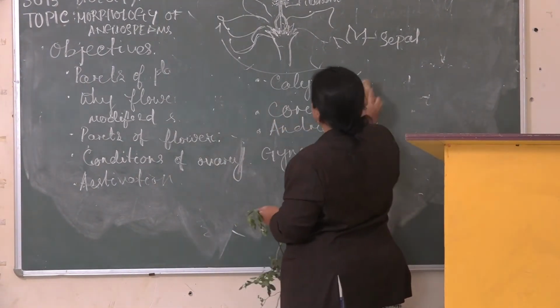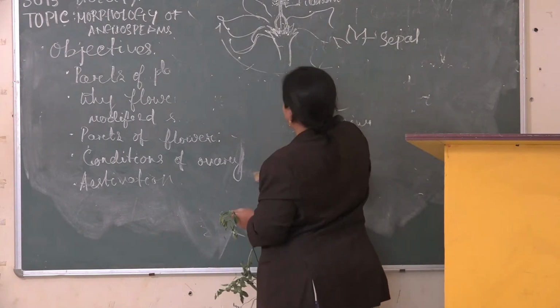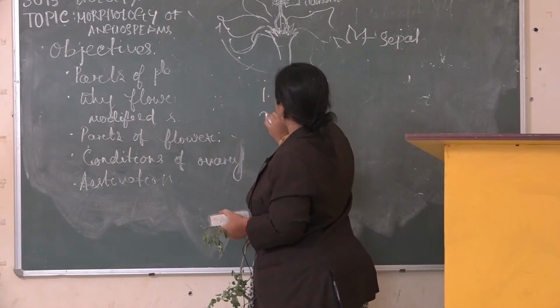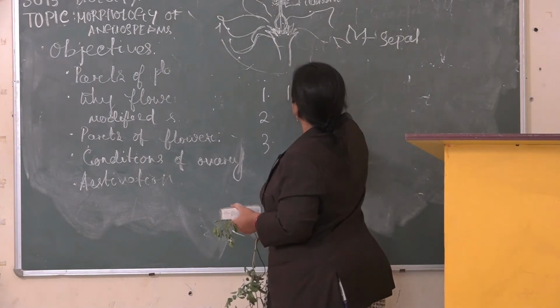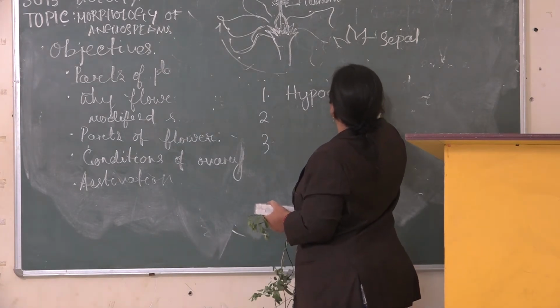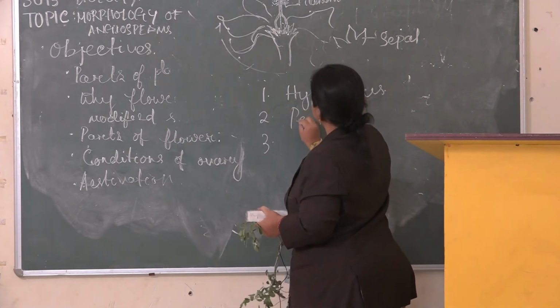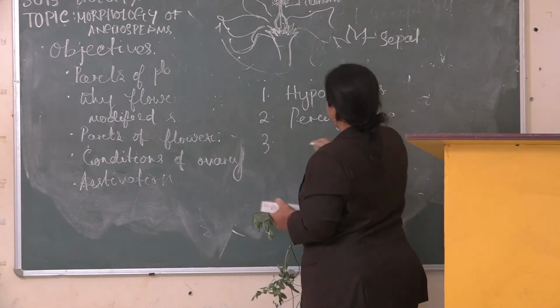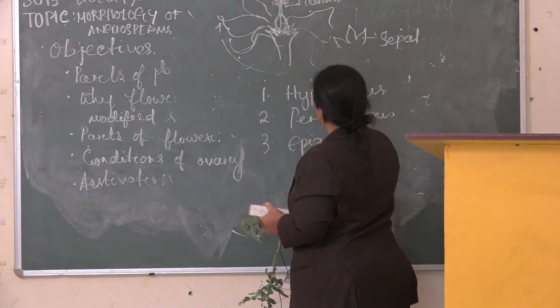Then we will study the conditions of ovary. The conditions of ovary can be of three types: hypogynous condition, perigynous condition, and epigynous condition.